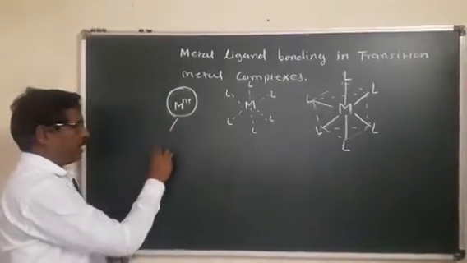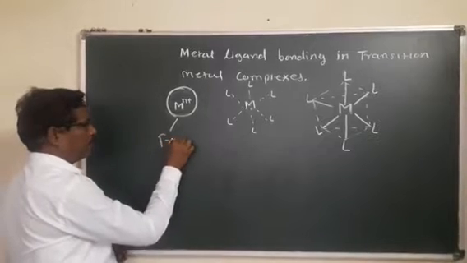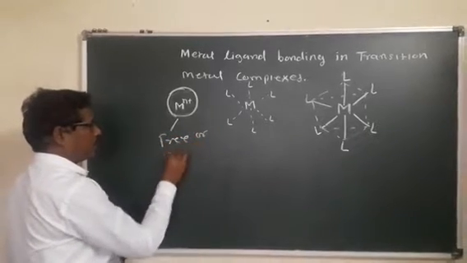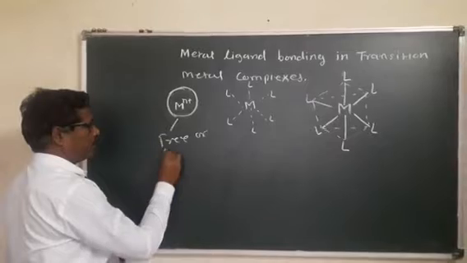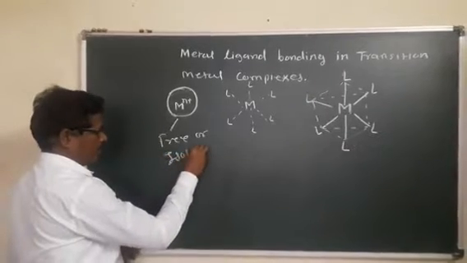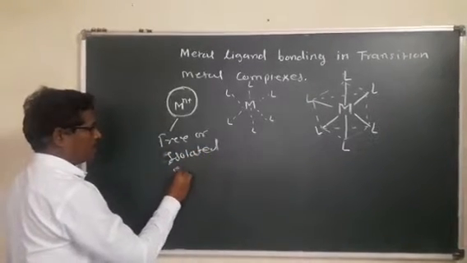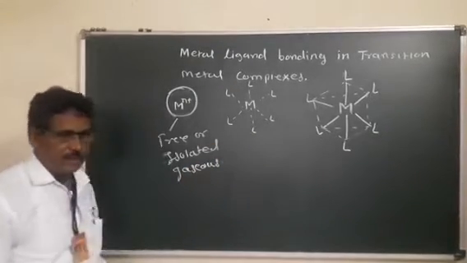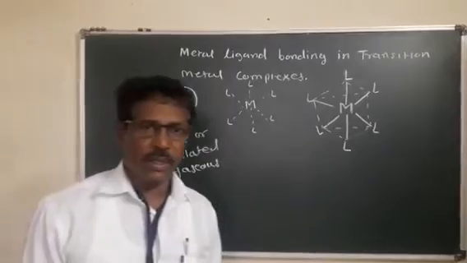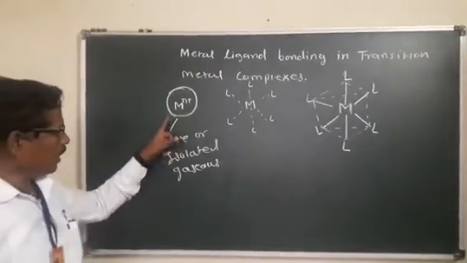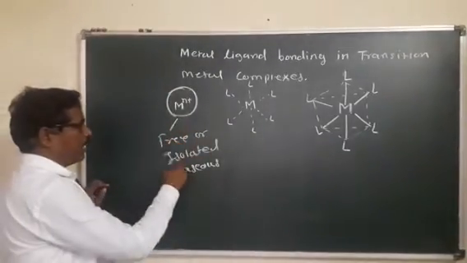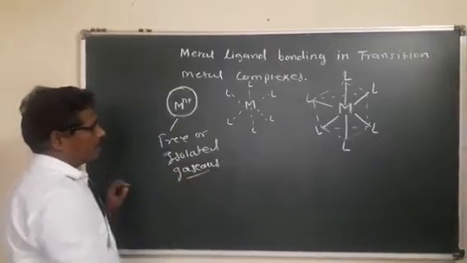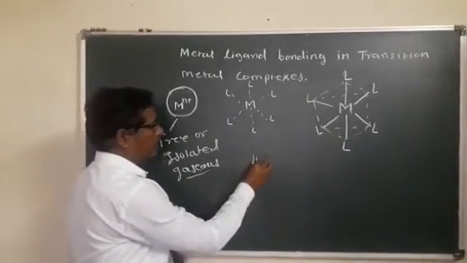free gaseous isolated metal ion. That means there are no ligands approaching the central metal atom or ion. This is known as the free metal ion. And the second part is